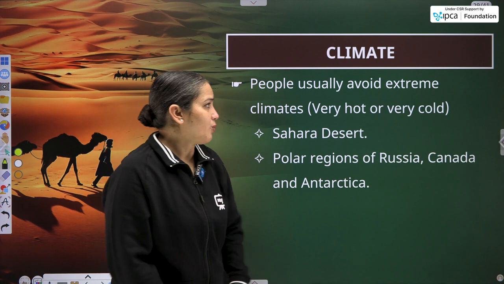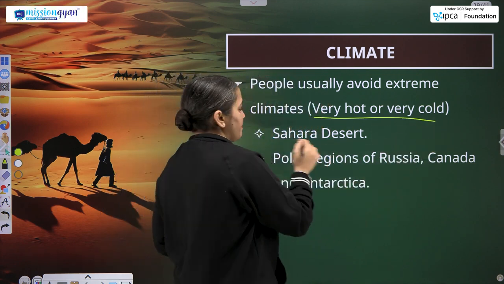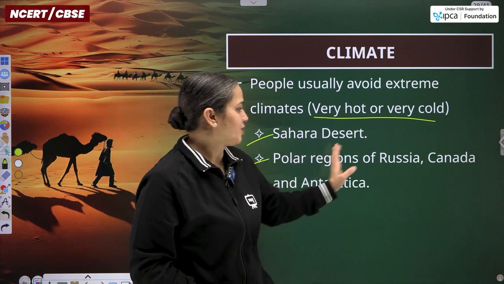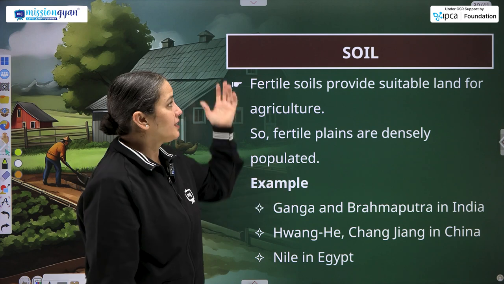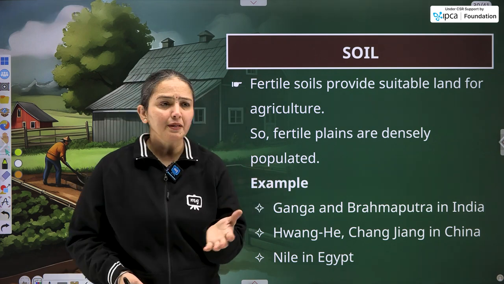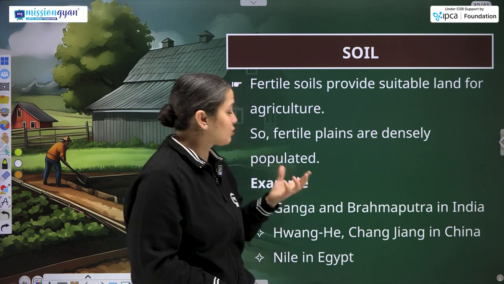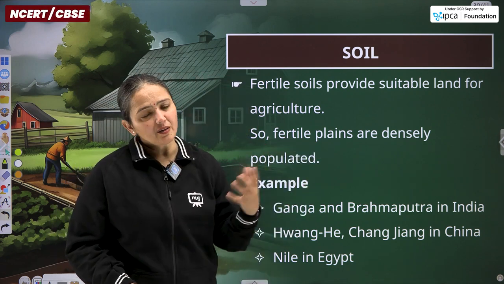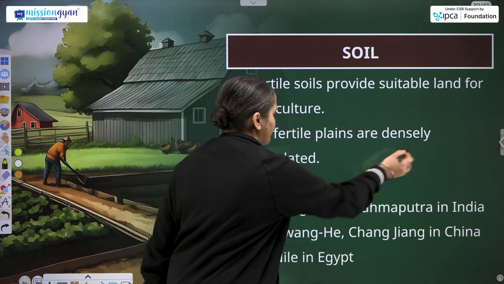Climate. People usually avoid extreme climate. I have already told you, that means very hot, very cold. Examples are the Sahara Desert and the polar regions of Russia, Canada and Antarctica. Next concern is of soil, which depends on the fertility part. Fertile soil provides suitable conditions for agriculture, as in the plowing can be done easily, and various other factors related to agriculture. So, fertile plains are densely populated.